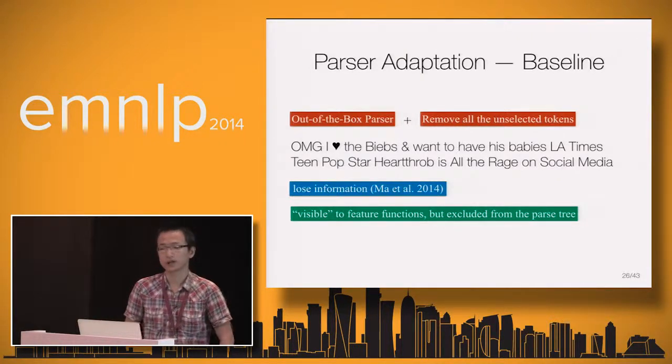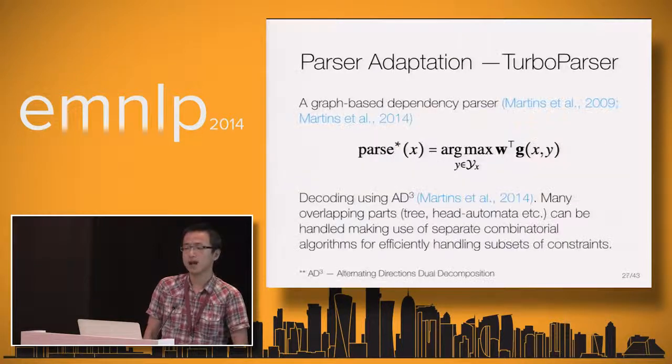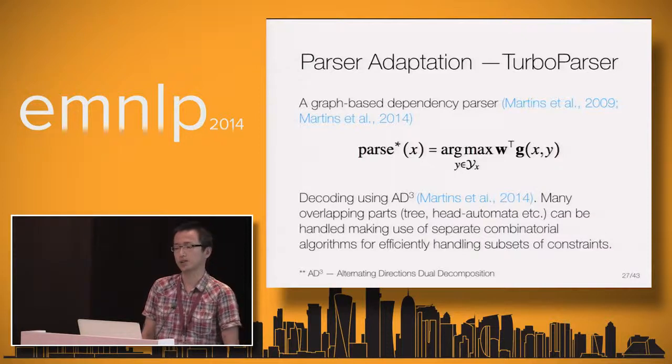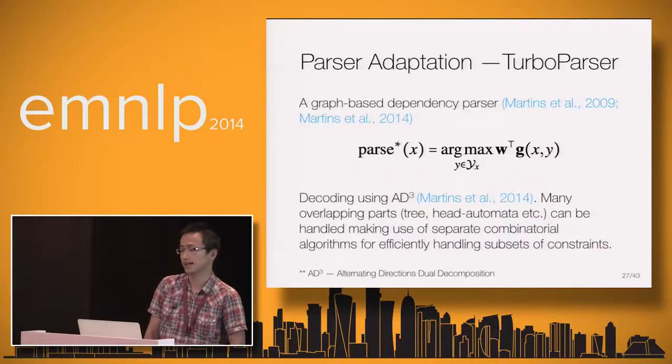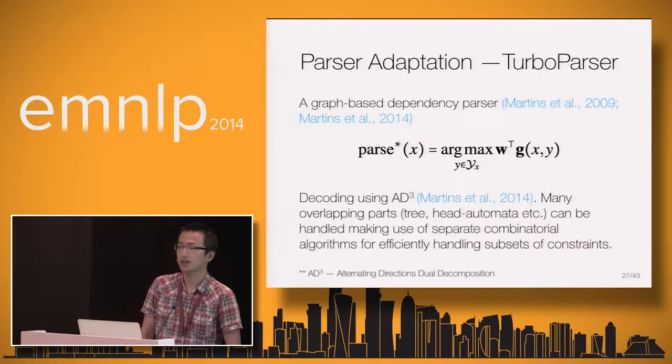To do this, we adapt TurboParser. TurboParser is a graph-based dependency parser which solves the parsing problem by finding the maximum spanning tree Y over the given input sentence X. A key attraction of TurboParser is that many overlapping parts can be handled, making use of separate combinatorial algorithms for efficiently handling subsets of constraints.